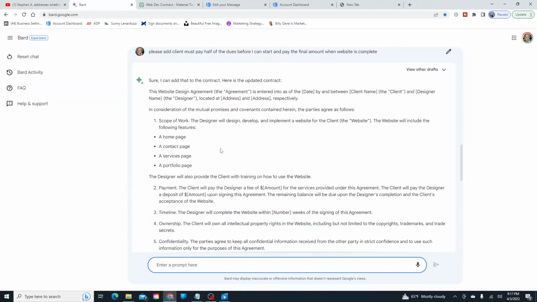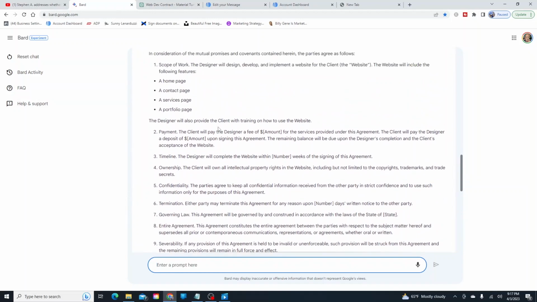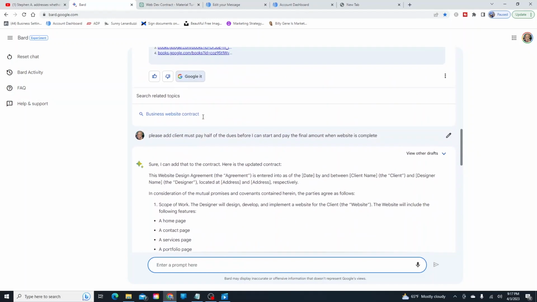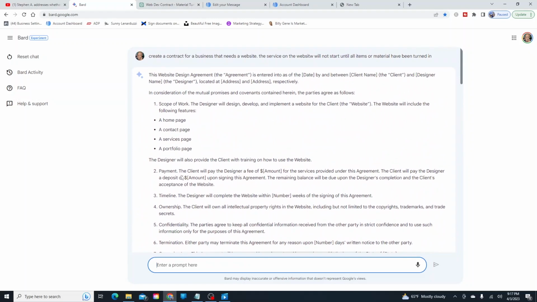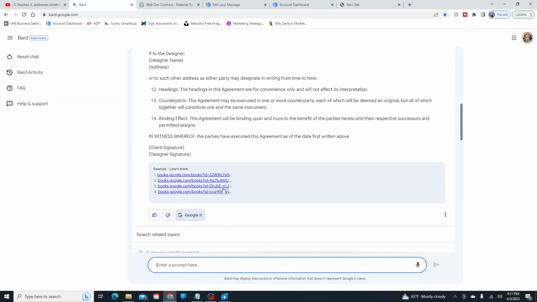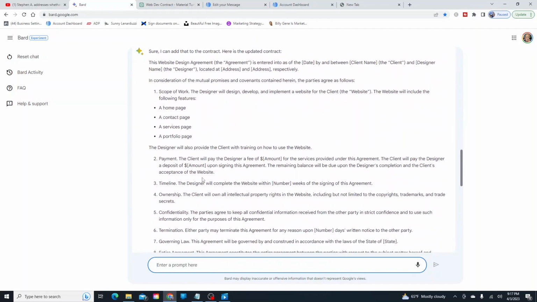And boom, it retypes the whole contract, but it doesn't do the whole typing piece. But at least with this one, if you look up here where it says payment, the client will pay the designer a fee of blah, blah, blah for the service provided under the agreement. If you come down here, this will say payment. The client will pay the designer a fee of blah, blah, blah for the service provided under the agreement. The client will pay the designer a deposit of blah, blah, blah upon the signing of the agreement. The remaining balance will be due upon the design's completion and the client's acceptance of the website.